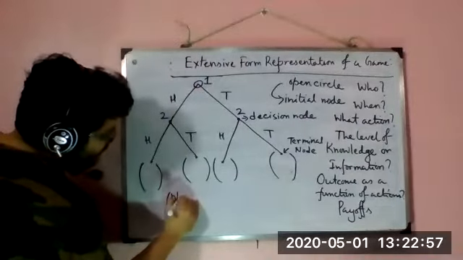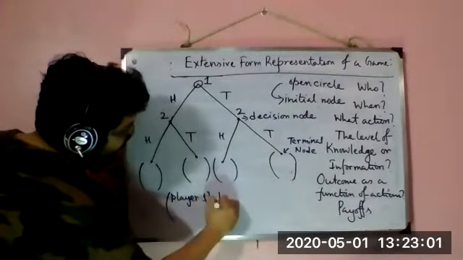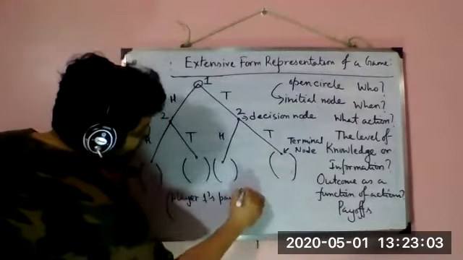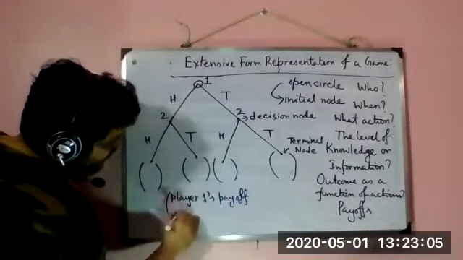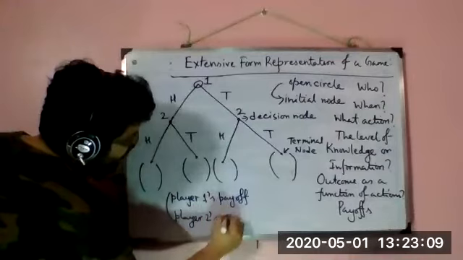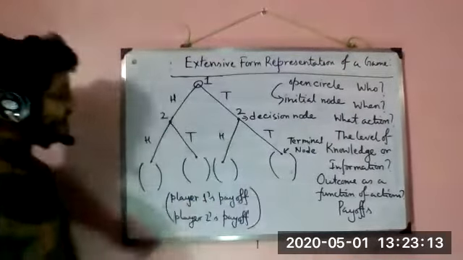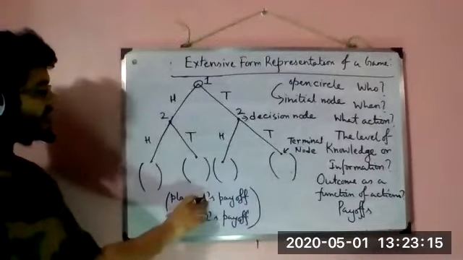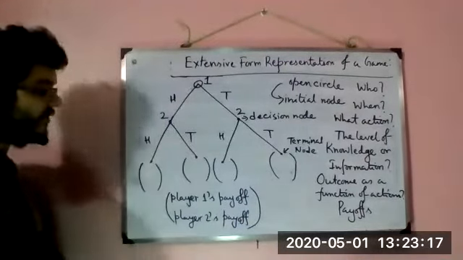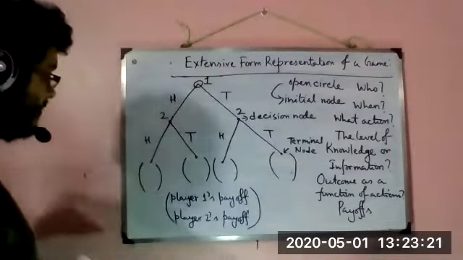So player 1's payoff will come first, and then comes player 2's payoff. Remember how this ordering is decided? It is decided on the basis of who is starting the game. Player 1 played first, so the first payoff is player 1's payoff.